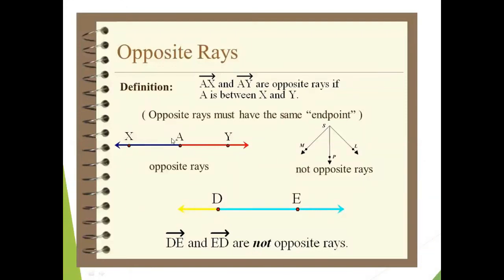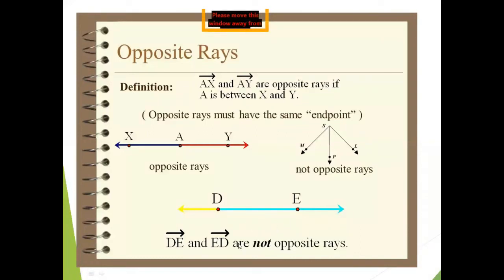A is common between them and that is showing the opposite rays because they are lying on the same line. In the second diagram, we can see ray SM, ray SP and ray SL. But they are not opposite rays. Although they have a common endpoint, because they are not lying on the same line, we cannot say that these rays are opposite rays.